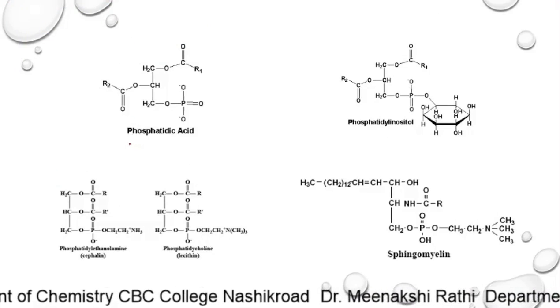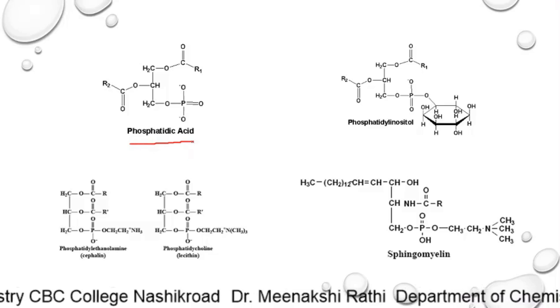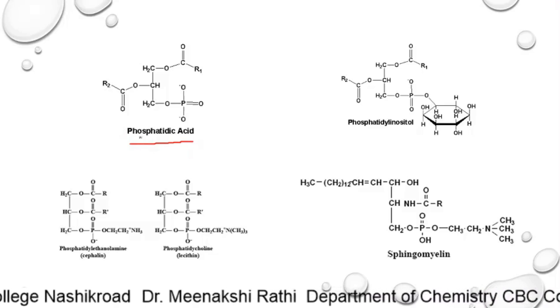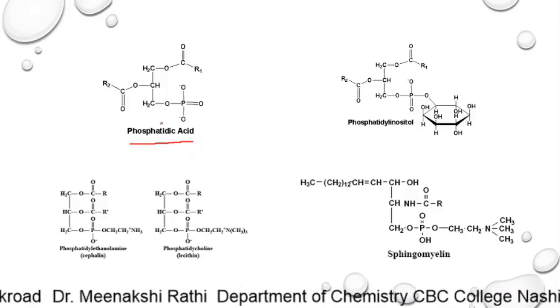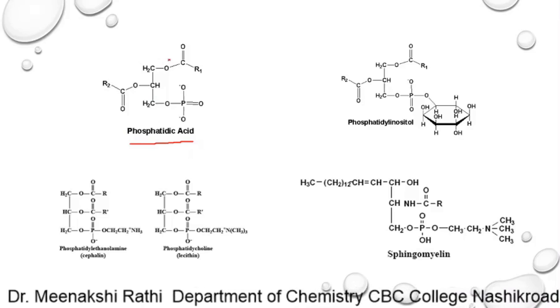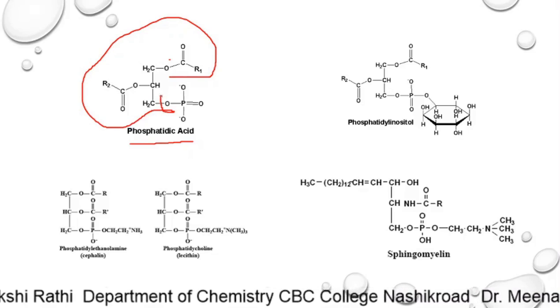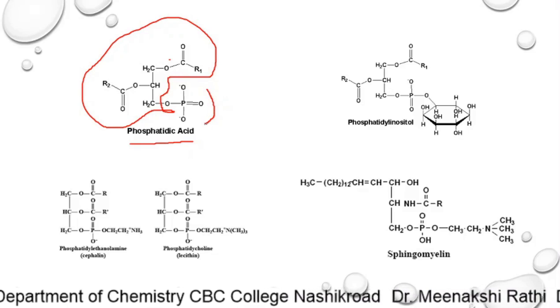See here, this is phosphatidic acid. This phosphatidic acid is the basic phospholipid. It contains the triacylglycerol part, which is attached to the phosphate group.